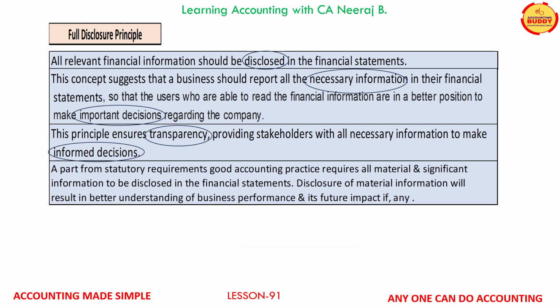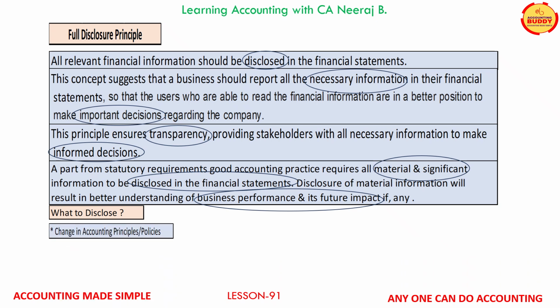Apart from statutory requirements, good accounting practice requires all the material and significant information about the business to be disclosed in the financial statements. Disclosure of material information will result in a better understanding of the current business performance and its future impact, if any. Now, the question is what to disclose. Some of the important disclosures could be change in accounting principles or policies.